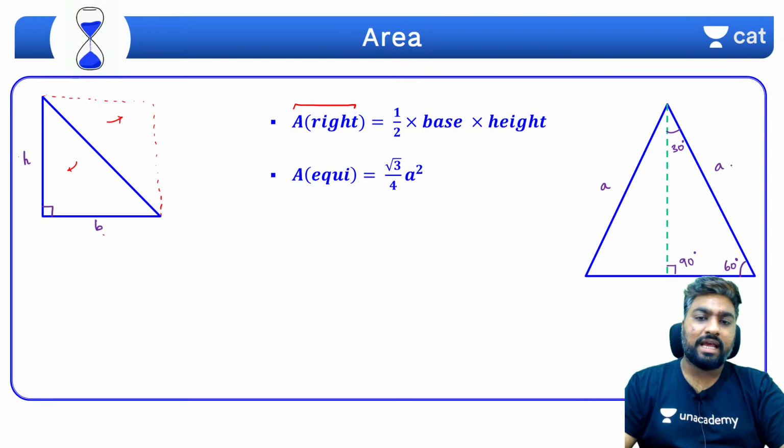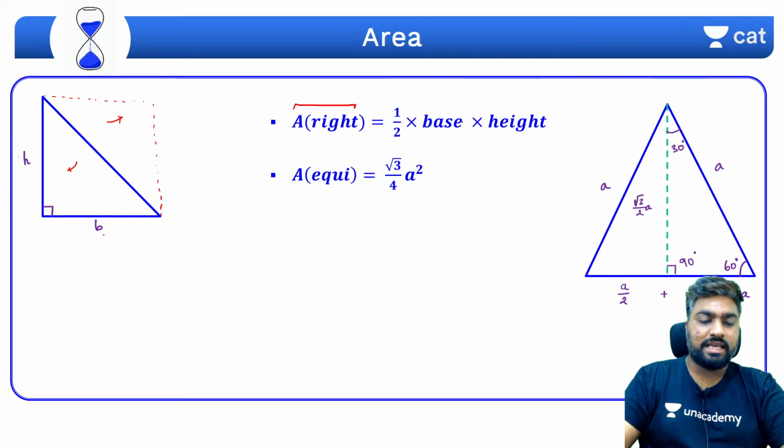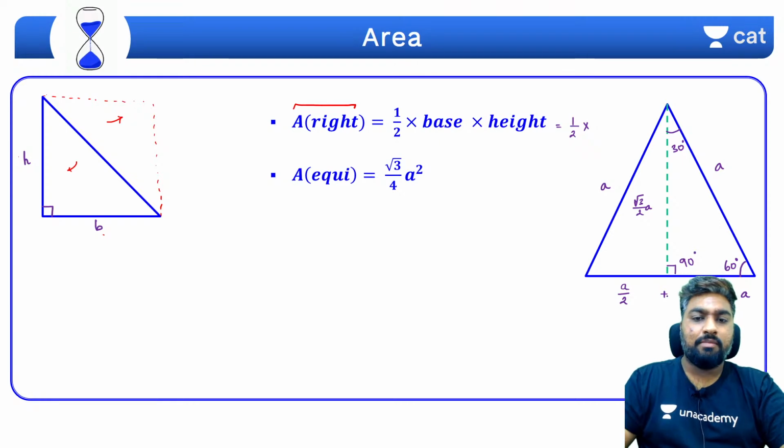If opposite to 90 degrees is a, then opposite to 60 degrees will be root 3 by 2 a, and opposite to 30 degrees will be a by 2. So this will also be a by 2, and a by 2 plus a by 2 is a. So you can use the same formula, half times base times height. For an equilateral triangle, base is nothing but a by 2 plus a by 2, which is a. Height is root 3 by 2 a.